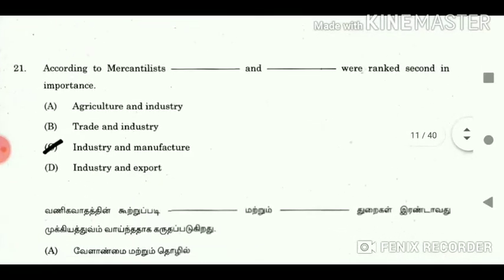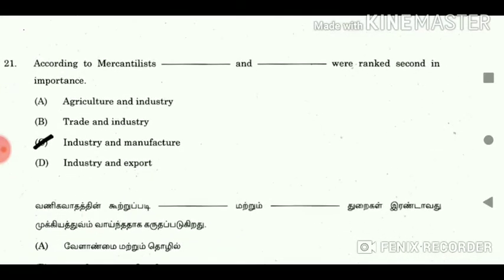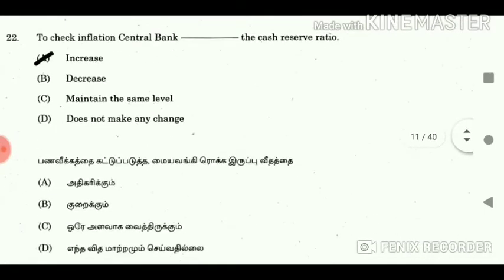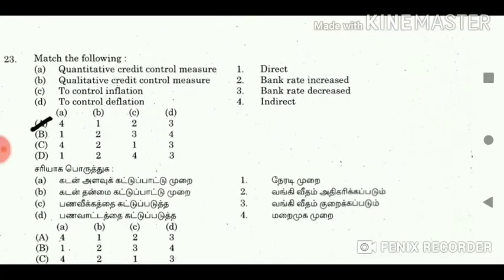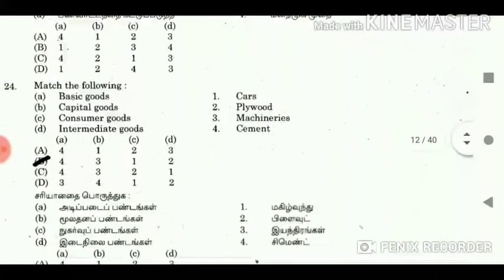21. According to mercantilists, dash and dash were ranked second in importance. Answer: industry and manufacture. 22. To check inflation, the central bank dash the cash reserve ratio. Answer: increase. 23. Match the following. Answer: A4, B1, C2, D3. 24. Match the following. Answer: A4, B3, C1, D2.